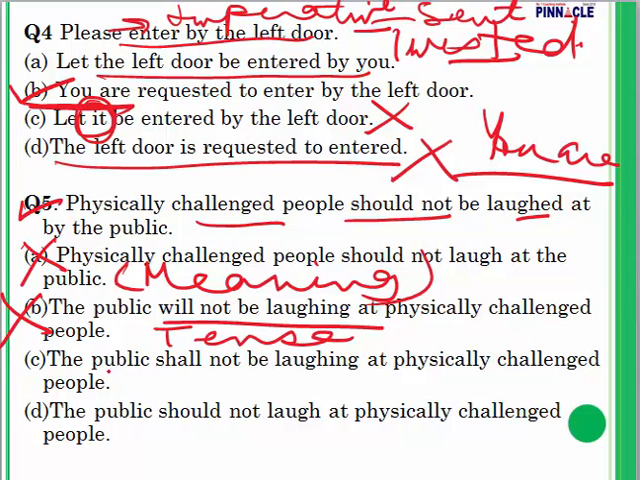Now let's look at C. The public shall not be laughing. Again, the tense has changed. So this also gets eliminated. Let's take a look at D. The public should not laugh at physically challenged people.